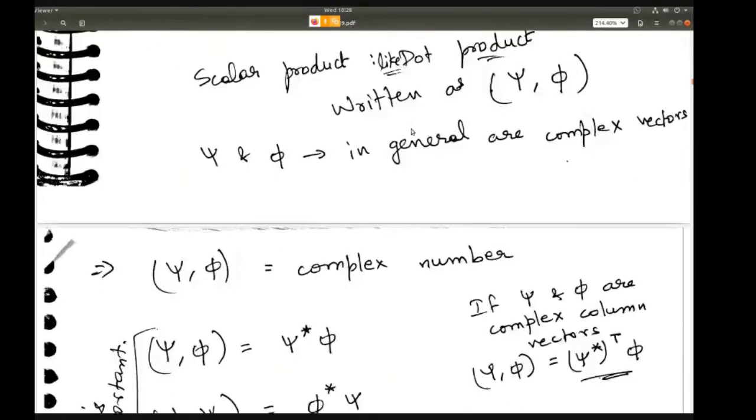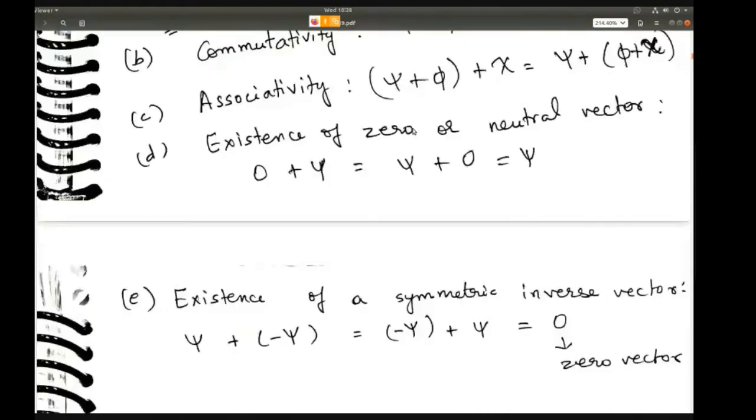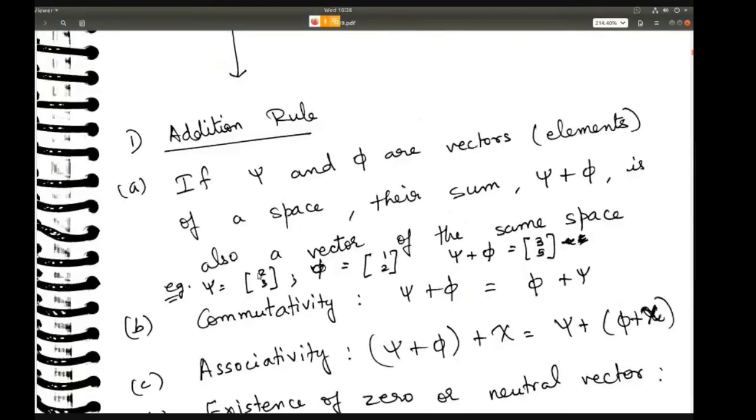Think about it. Let's look at an example where I had the example, let's see. Here. 2, 3, 1, 2. Suppose I ask you to take the dot product between psi and phi. The only way, if you think about it in terms of matrix multiplication, you will have to take the transpose of psi, then you will get 2, 3 as a row vector, and phi will be the column vector 1, 2, and only then you can take it. That will give you a number which will be 1 cross 1, right?